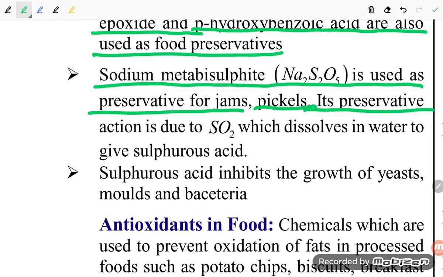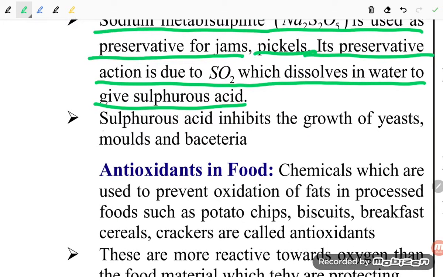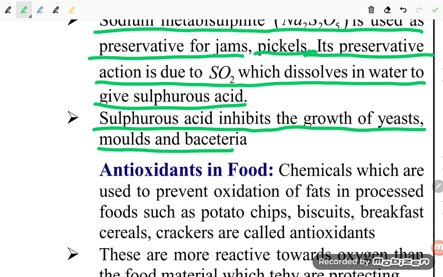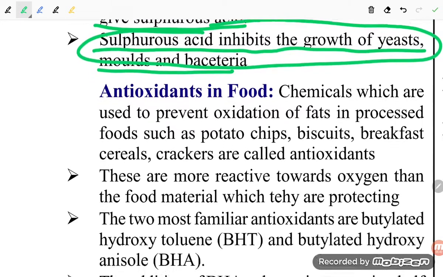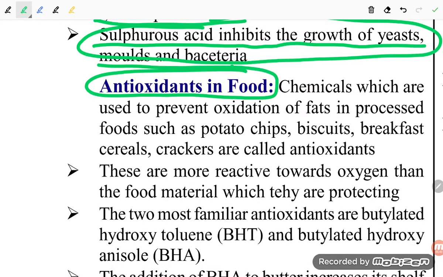Its preservative action is due to SO2, which dissolves in water to give sulfurous acid. Sulfurous acid inhibits the growth of yeast, molds and bacteria. Next one is antioxidants in food.